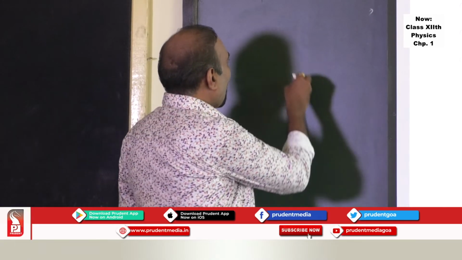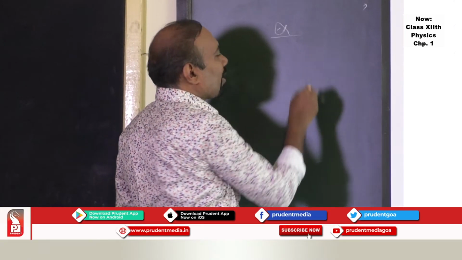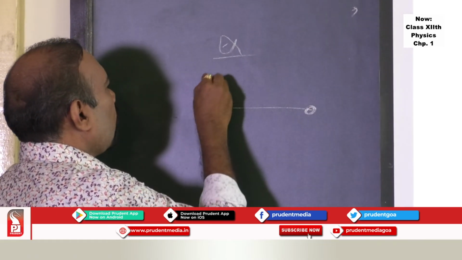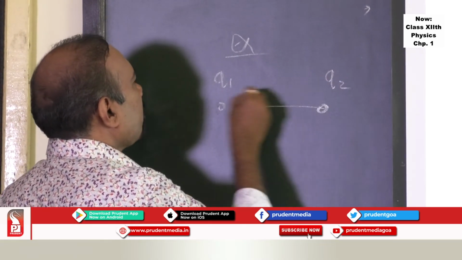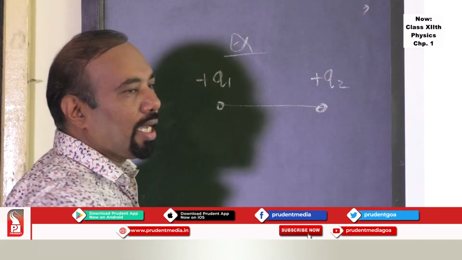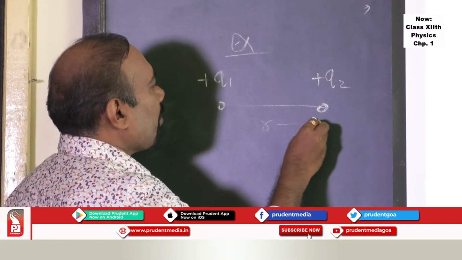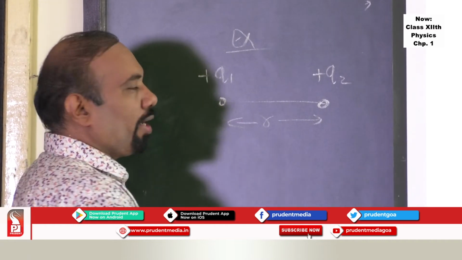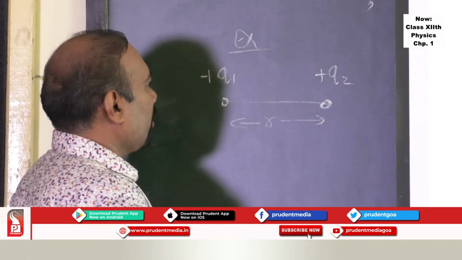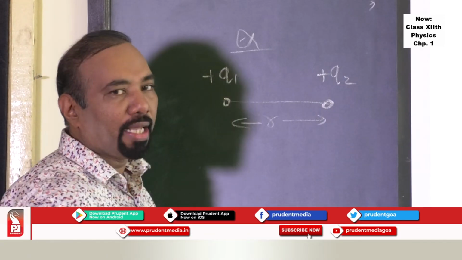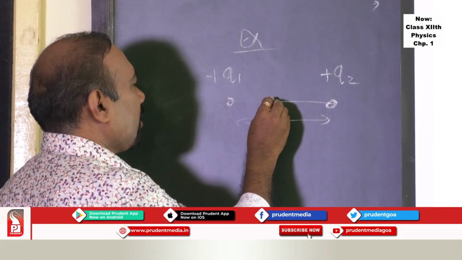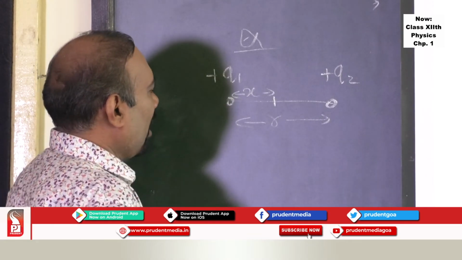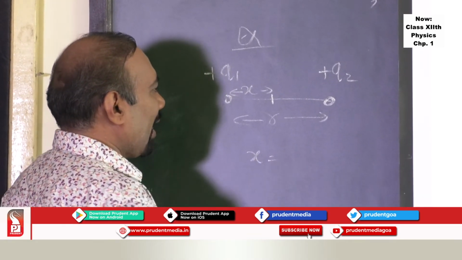One can ask a number of numericals based on this, where you have two charges, Q1 and Q2, both positive, separated by a distance r. You want to find the neutral point. If the two charges are of different magnitude and at some point there is a neutral point, assume this distance as x, and I can find this distance x.